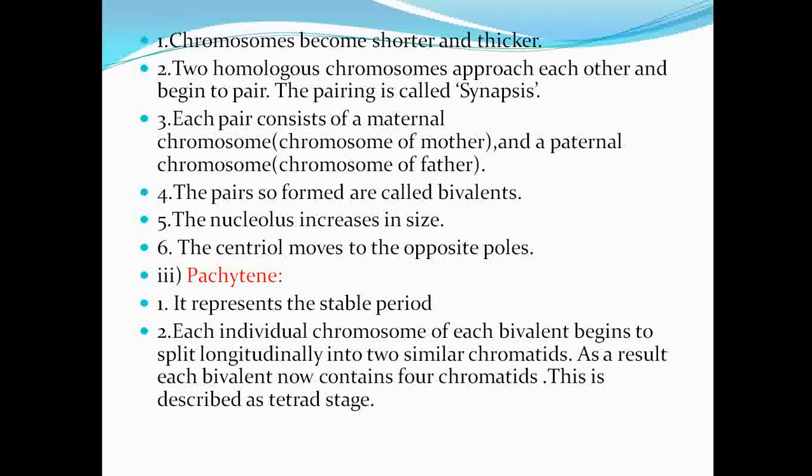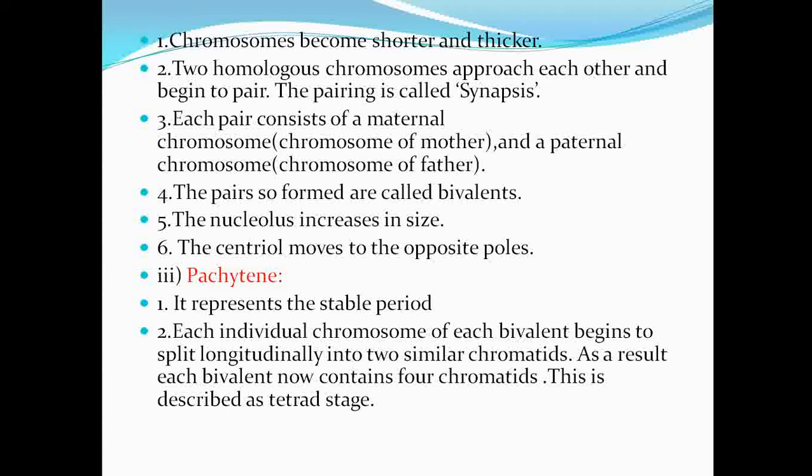Let's move to the third step of prophase, that is Pachytene. Now this represents the stable period. Each individual chromosome of each bivalent begins to split longitudinally into two similar chromatids. As a result, each bivalent now contains 4 chromatids. This is described as the tetrad stage.